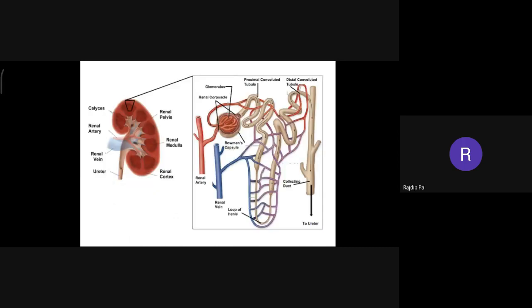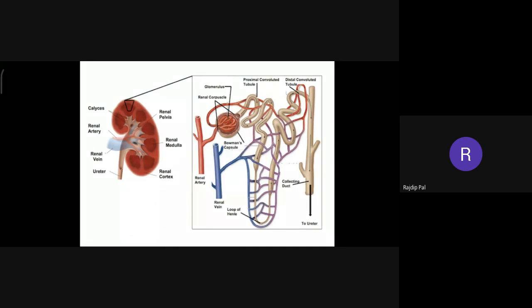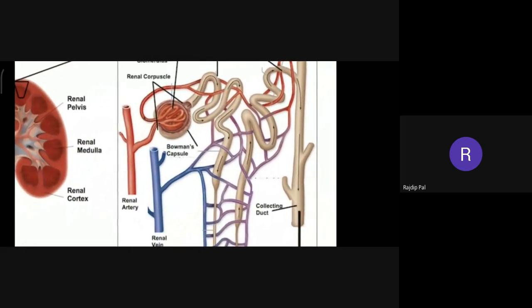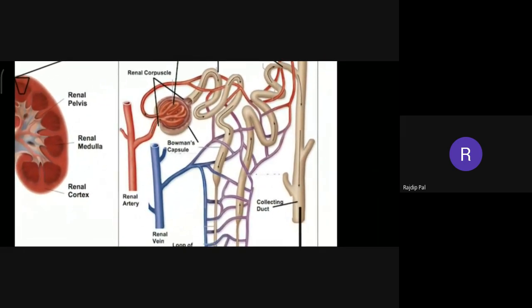Just go to this picture. Here, this red colored renal artery is entering the kidney.